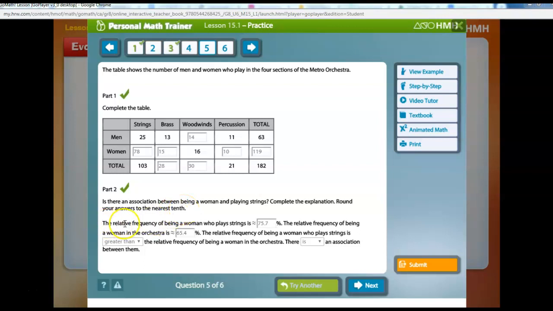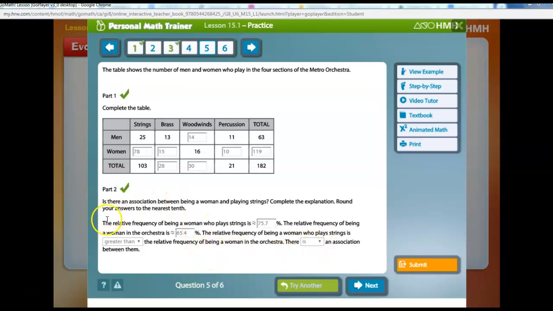So it says, the relative frequency of being a woman who plays strings is, and then the relative frequency of being a woman in the orchestra is what percent, then the relative frequency of plays a string is greater than or less than the relative frequency of being a woman in the orchestra. And is there an association between them or not?